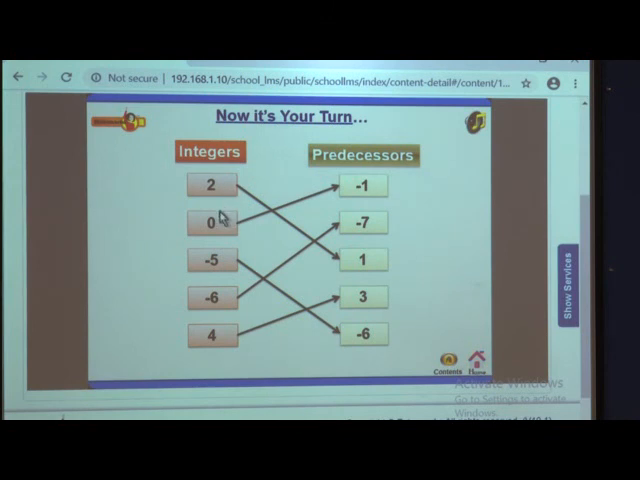I have already solved two examples for you. Now, for -5, what will be the number before it? That is -6. What will be the number before -6? The predecessor is -7, and that of 4 is 3.